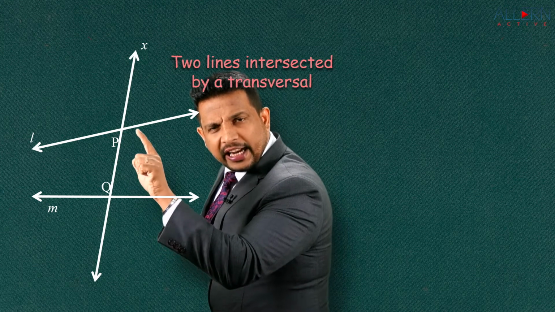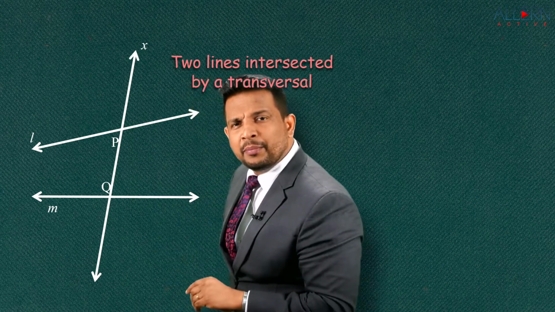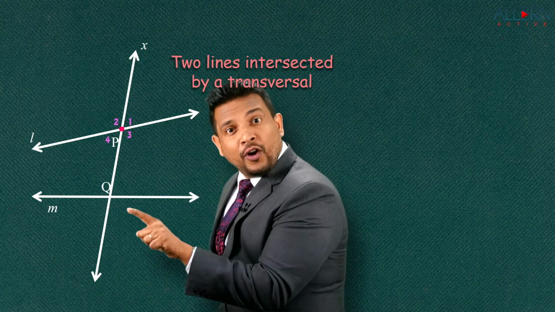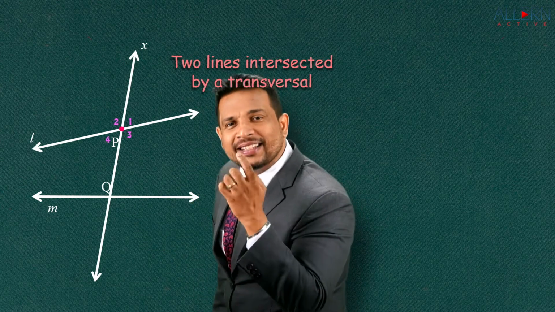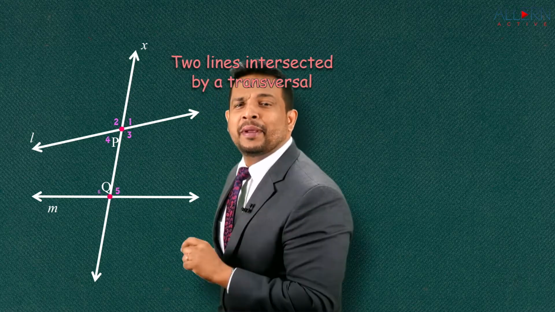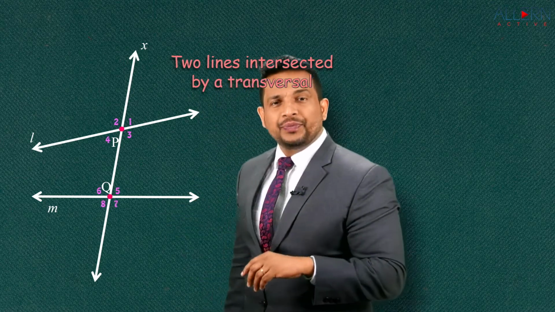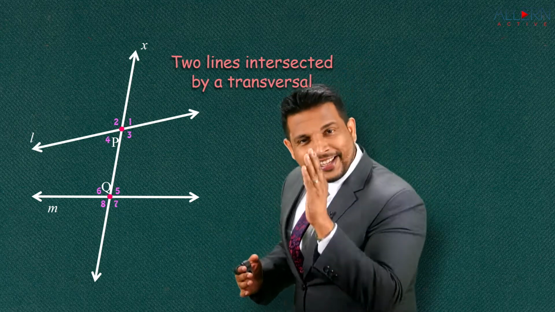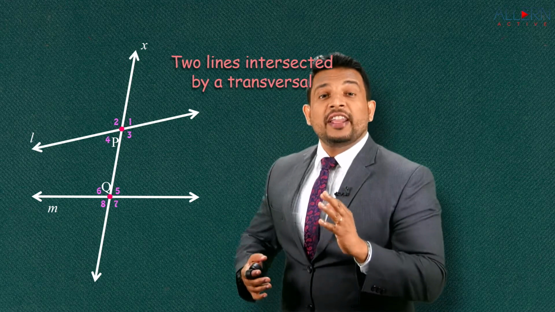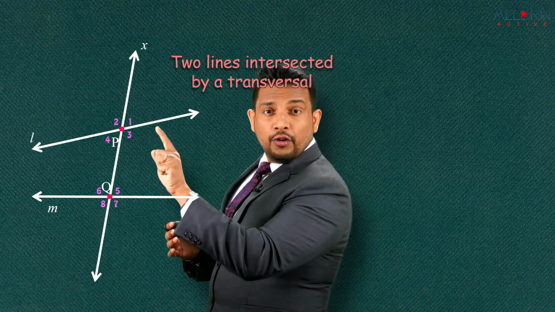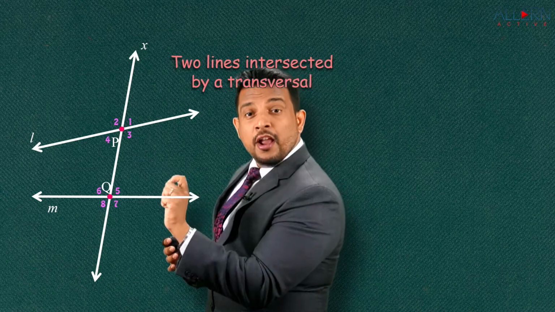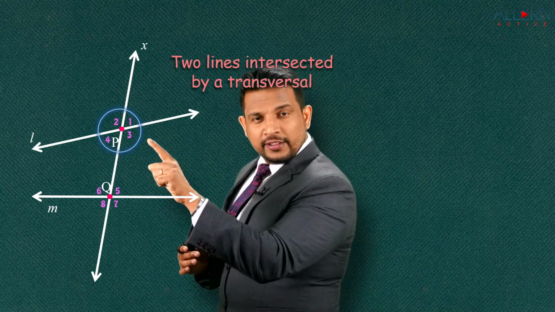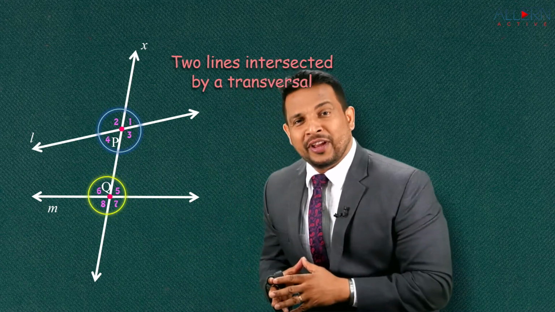So when we have two lines intersected by a transversal, at point P, observe and tell me, at that vertex P, how many angles can be formed? Observe. 1, 2, 3, 4. Same way you will say, yes, at point Q also we'll have 4 angles. Let's number them as 5, 6, 7 and 8. That means you are saying that when we have two lines intersected by a transversal, we have totally 8 angles here. 4 at point P, 4 at point Q, right? So this is one set of angles. This is the other set of angles which we have, right?